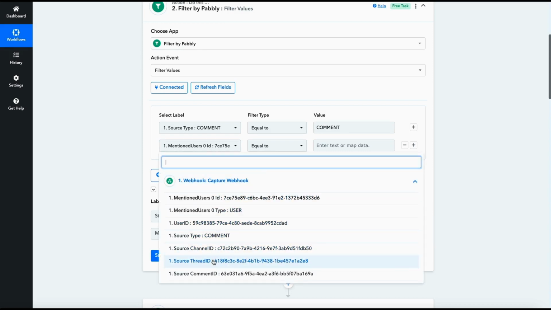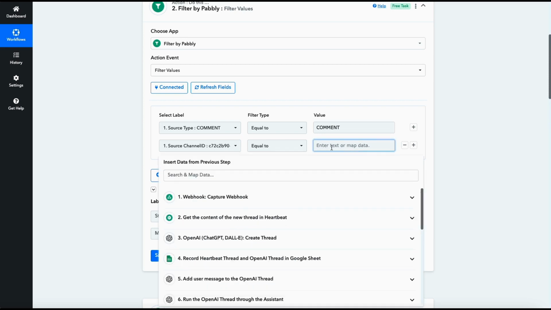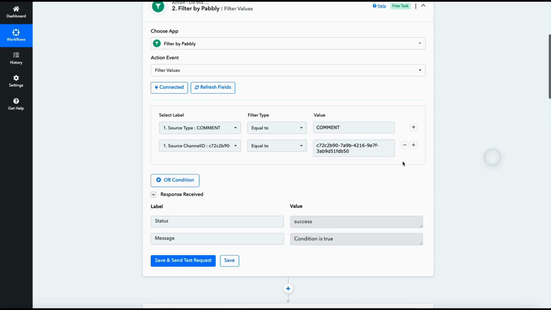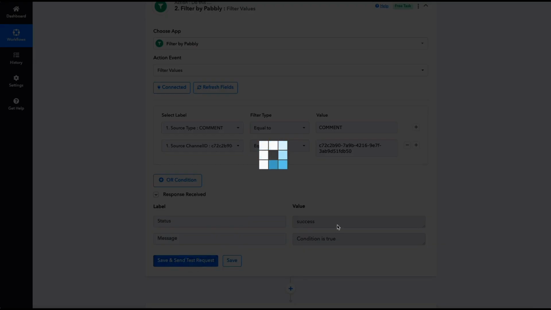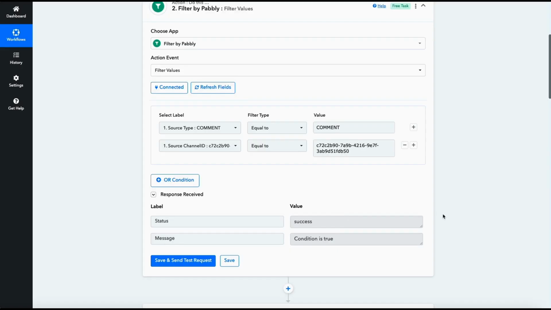Let's do that too. So source channel ID, and we're just going to copy the ID of the assistant channel that you have created. We're going to paste it here, and let's send and test. Again, it should also resolve as true. And there it is. Okay.